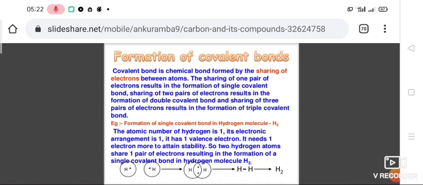So, H dot shows one electron of one hydrogen, and another H dot shows the electron of the other hydrogen. So it is sharing those two electrons between two hydrogen atoms. Now each hydrogen has two electrons. Thus the bond formed is a covalent bond because it is formed by sharing of electrons. So the hydrogen molecule is an example of a covalent molecule.